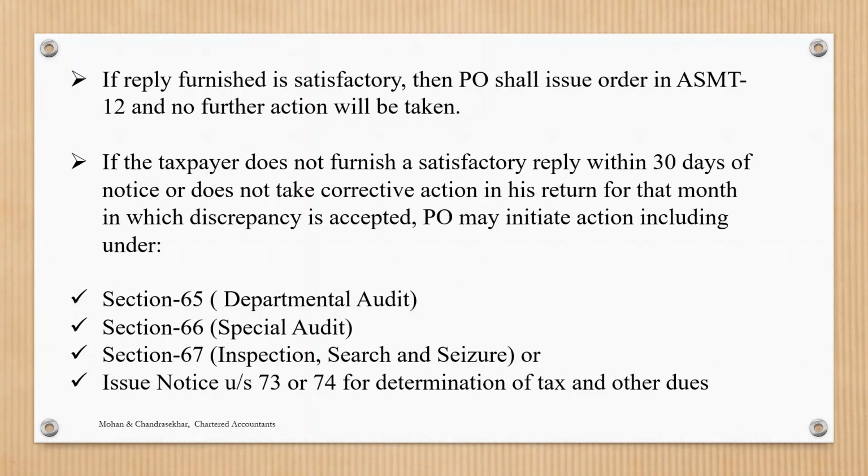If the taxpayer does not furnish a satisfactory reply within 30 days of the notice, or does not take corrective action in his return for the month in which the discrepancy is accepted, the PO may initiate action. So if there is any discrepancy and the proper officer is not satisfied, he may take action under Section 65 for departmental audit, 66 special audit, or 67 inspection, search and seizure, or issue notice under Section 73 or 74.